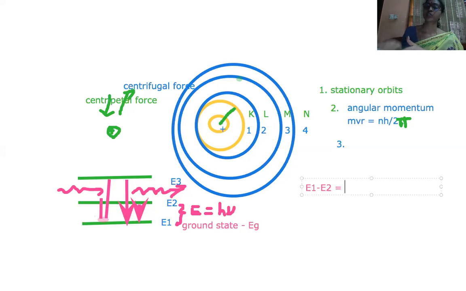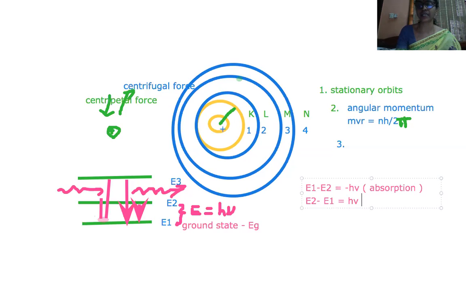E2 is high. So you will be getting minus h nu. Minus h nu. What has happened here? Minus h nu means energy has been absorbed. Absorption takes place. In the second case, when the electron is jumping from E3 to E2 or E2 to E1, it becomes E2 minus E1. The E2 energy level is very high, minus the E1 energy level which is low, so you will get h nu. So what has happened here? Emission has taken place.